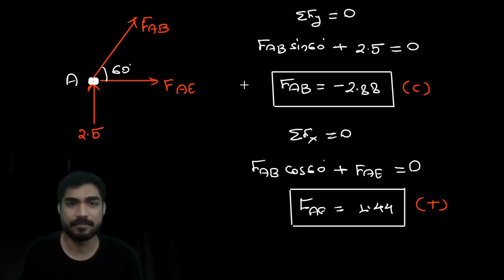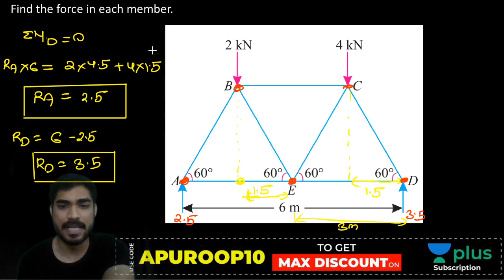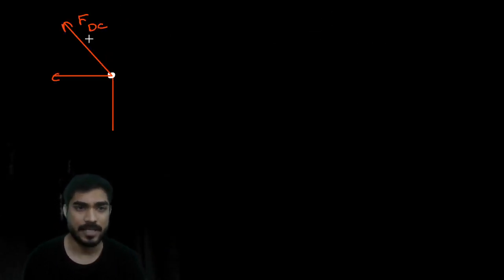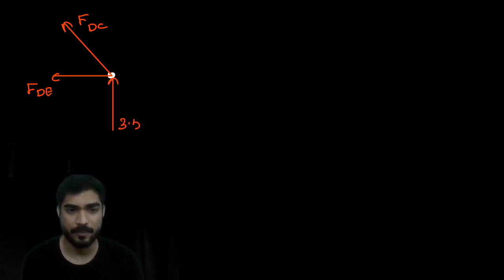Let's consider joint D. At joint D again we have three forces: one force like this, one force like this, and one force like this. I am assuming all tensile, so all will be going away from the joint. This is FDC, FDE, and this is 3.5. This is joint D, and this angle is 60 degrees.